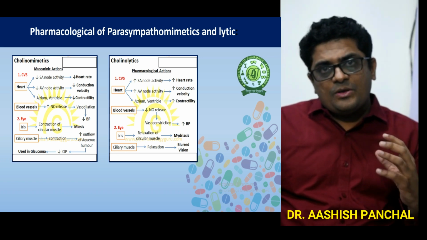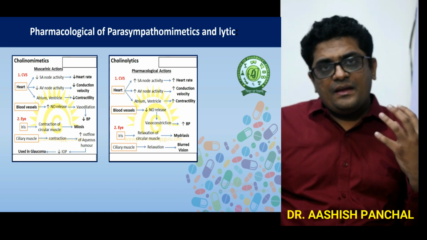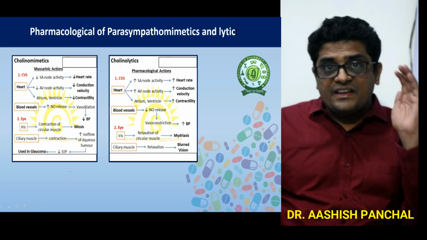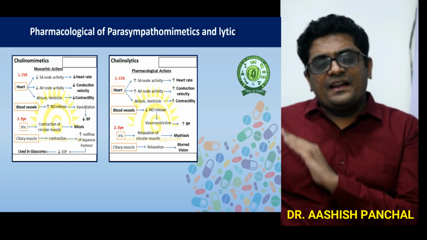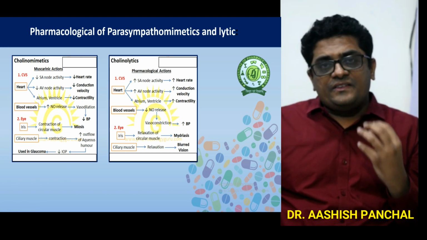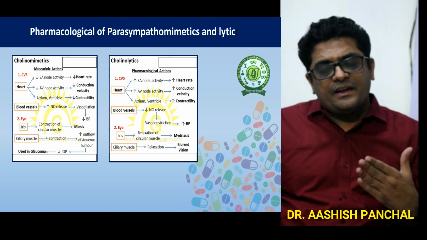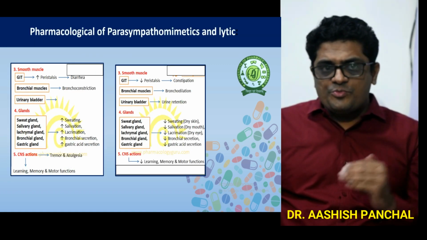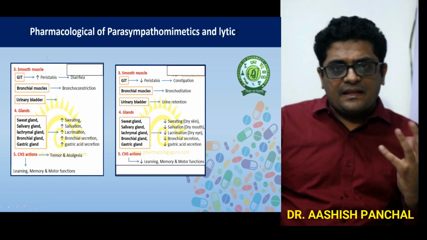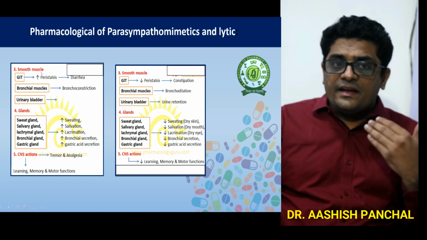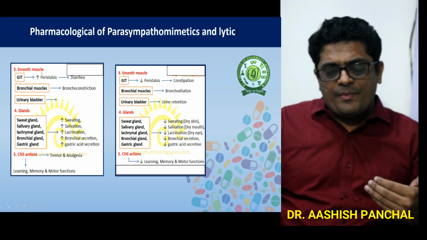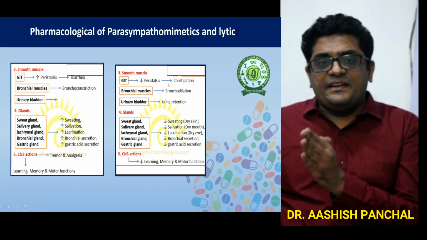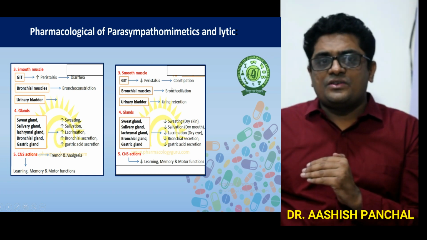So the parasympathomimetic drug decreases the amount of the aqueous humor, and that's why it is used in glaucoma, where it decreases the intraocular pressure, whereas in the eye here the ciliary muscles get relaxed and sometimes it may cause blurred vision. Next, in the smooth muscles, in the GIT, the parasympathomimetic drug increases the peristalsis movement and causes diarrhea, whereas the parasympatholytic decreases the peristalsis movement and causes constipation.